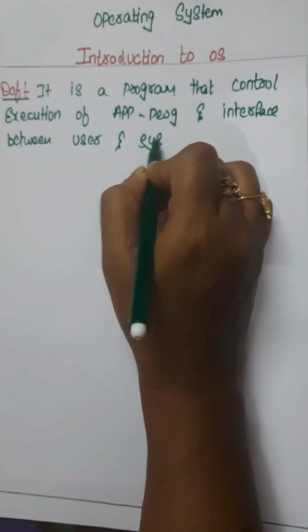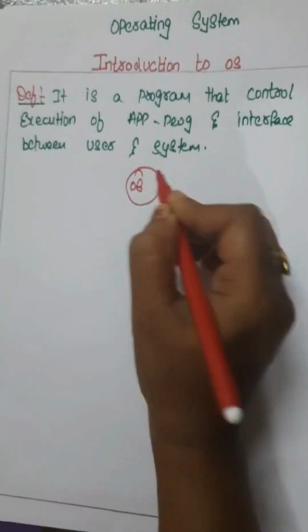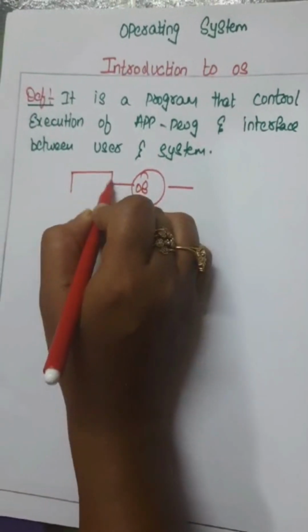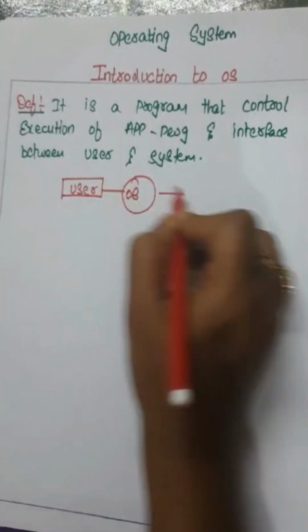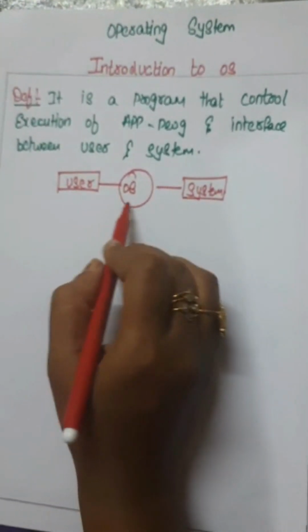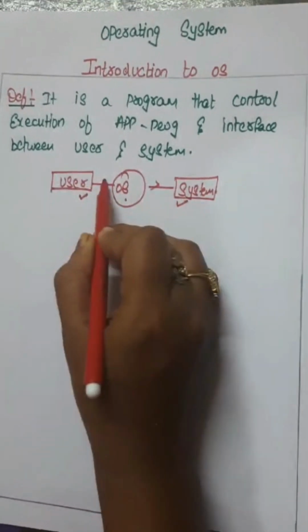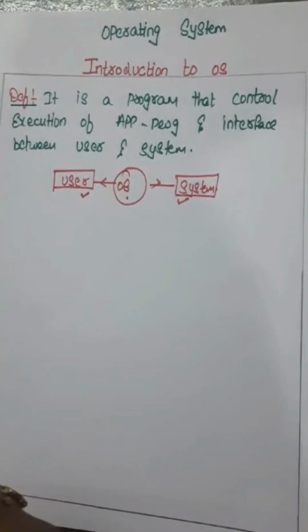In simple terms, if you want to discuss what an OS is, you can say it acts as an interface between the user and the system. That is the simple definition. You can justify like this, right?